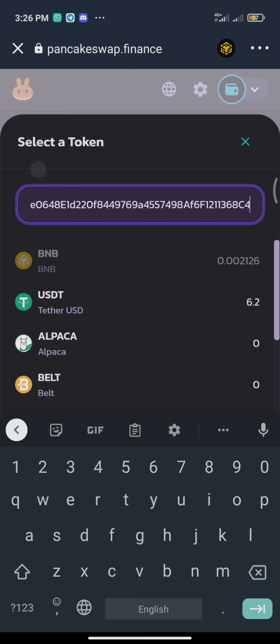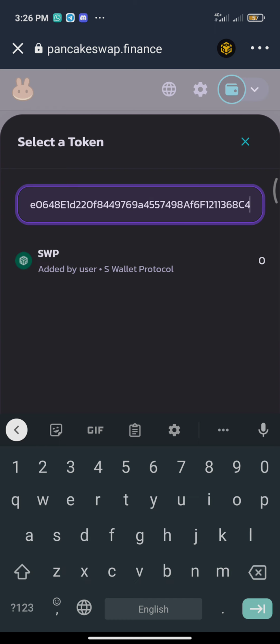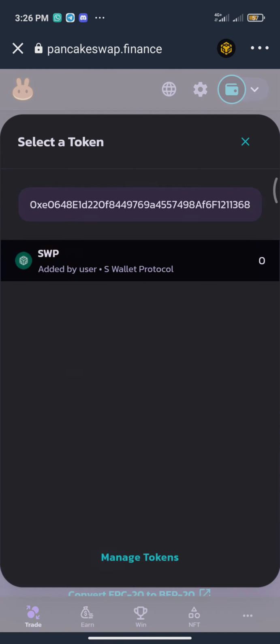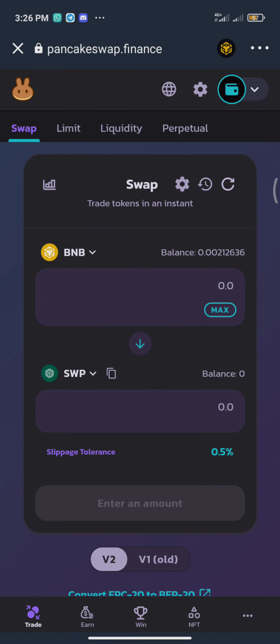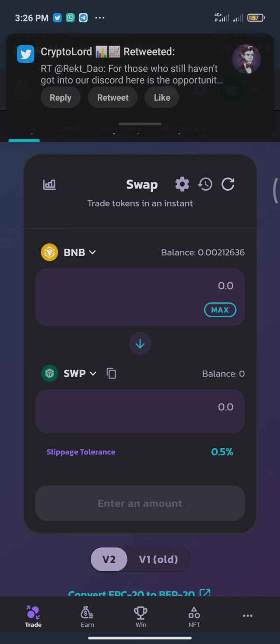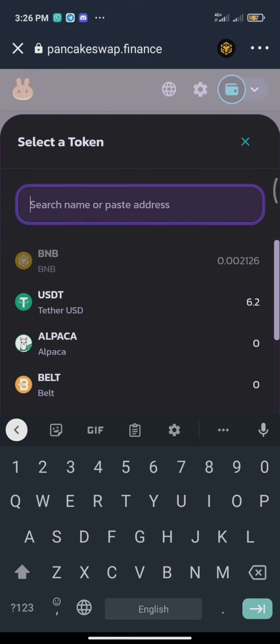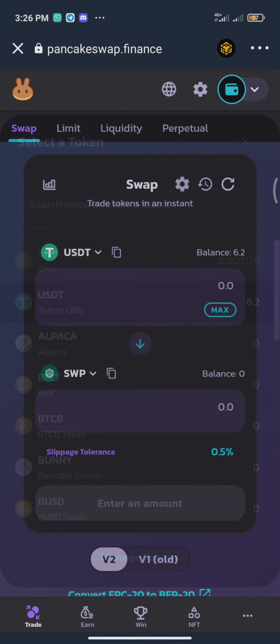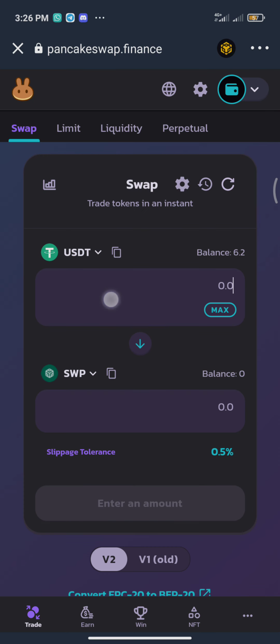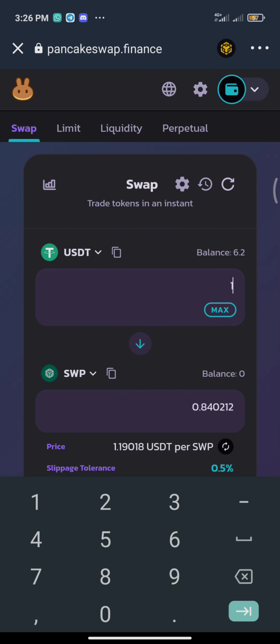Simply paste it, and then it comes up as you can see here. So let's say you want to swap and get your SWP with USDT. USDT is right here. Alright, so you input the number, let's say 100 USDT.